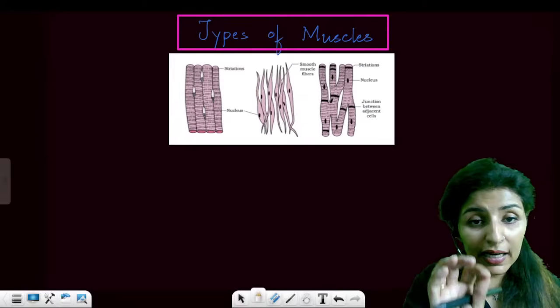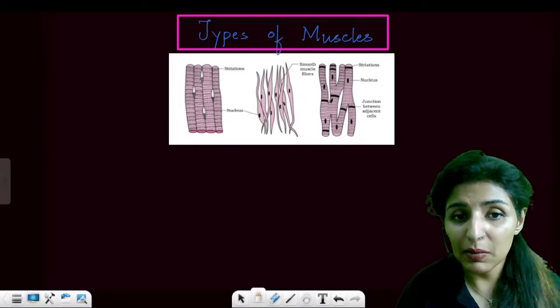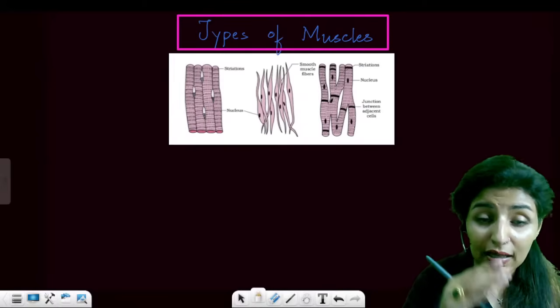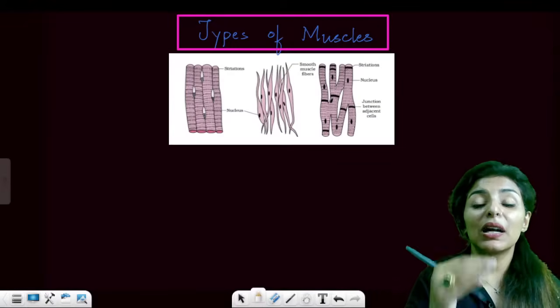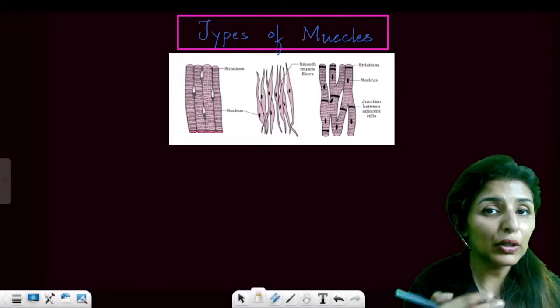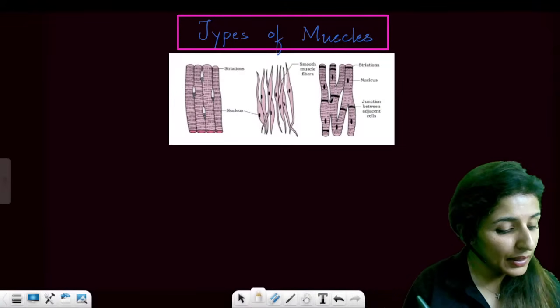Is that clear? Second labeling that you see in the first diagram is of nucleus. And see, your skeletal muscle is multinucleated. It has many nuclei on the periphery. Is this point clear? Right.